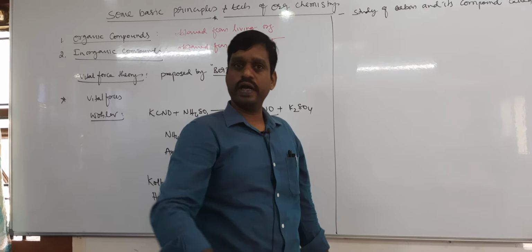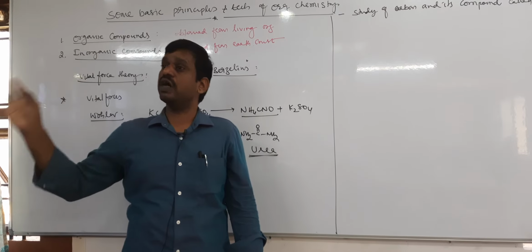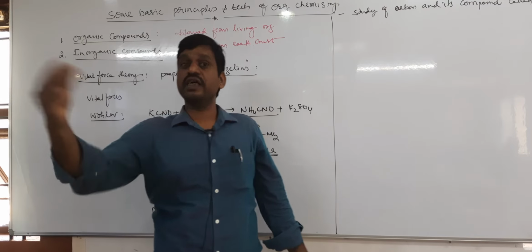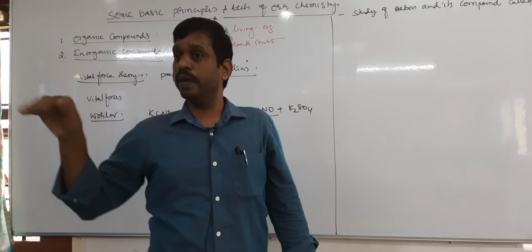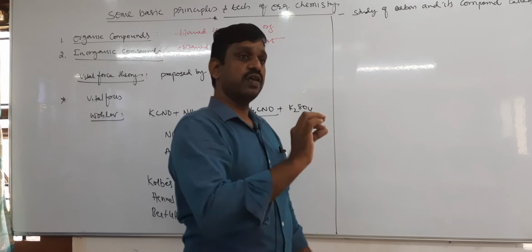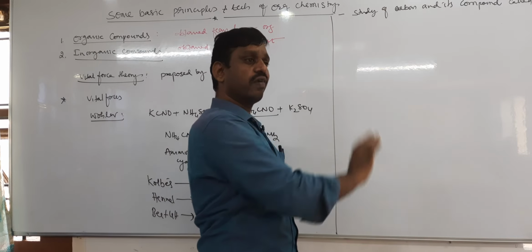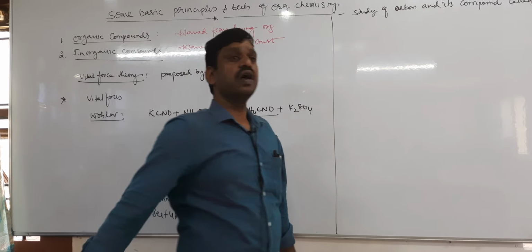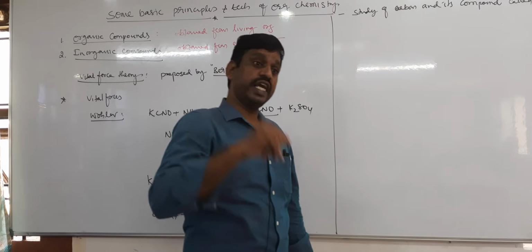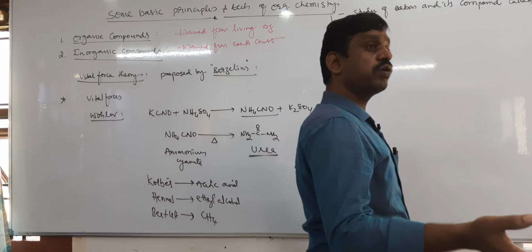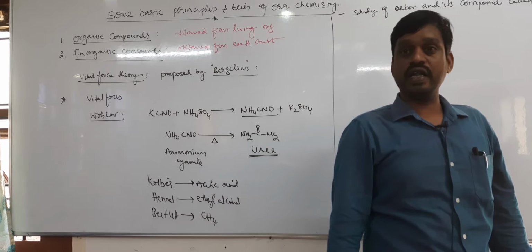No way. All organic compounds must have carbon. Other than carbon there may be hydrogen, oxygen, sulfur, nitrogen, may or may not be there, but carbon must be there. So to some extent this is all right. But at the same time, there are some compounds having carbon that are not organic compounds.